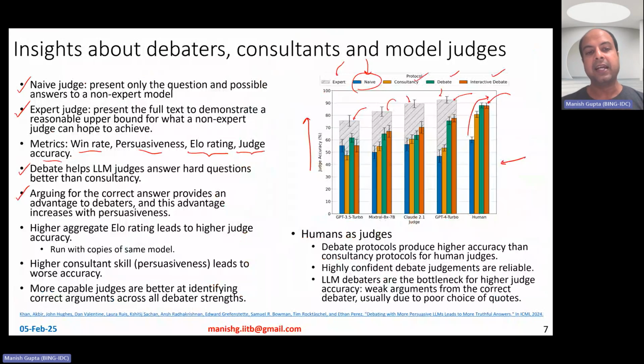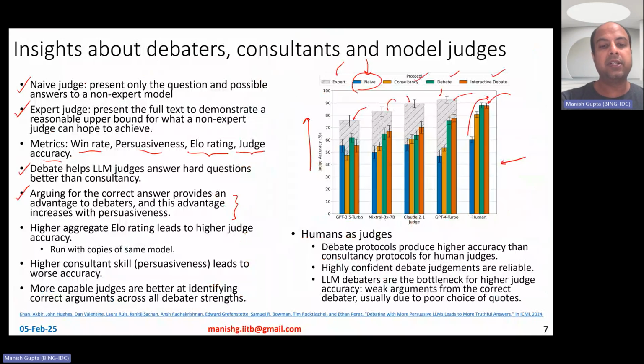And this advantage increases with persuasiveness. If there are better LLMs which are persuasive enough, and they are arguing for the correct answer, then they are far better off compared to not-so-good LLMs arguing for the correct answer, or awesome LLMs arguing for the wrong answer.